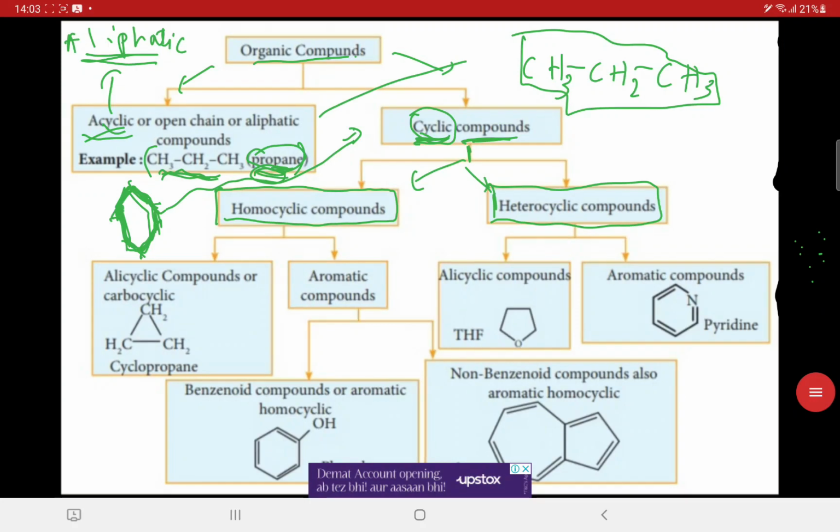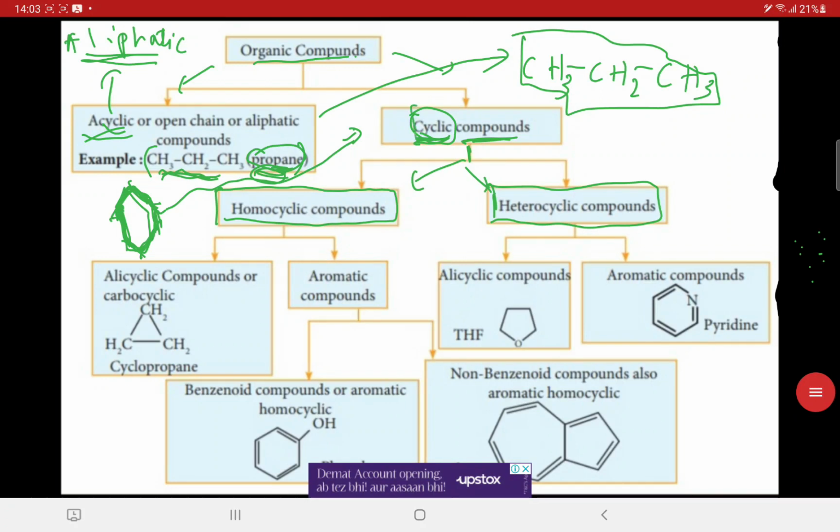This is the example of propane. Propane is a primordial fuel which is used in cooking and in labs and various kinds of purposes. Nowadays it's also being used to drive cars and auto rickshaws. It's also mixed with a certain amount of CNG for purification purposes.